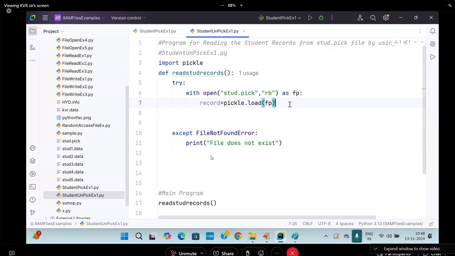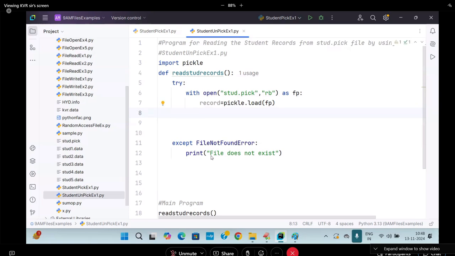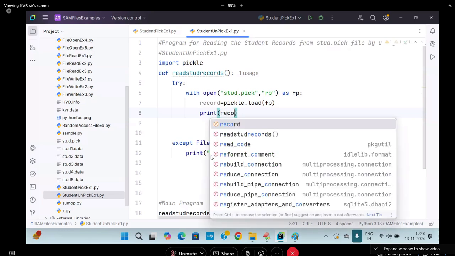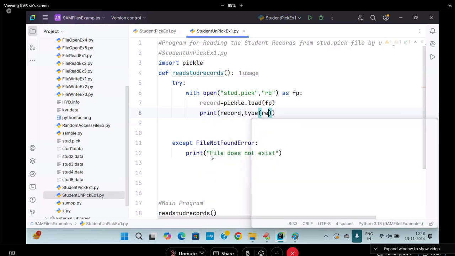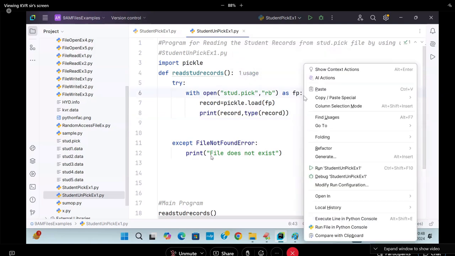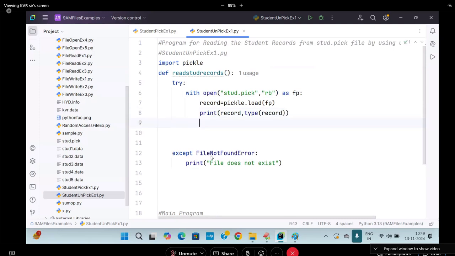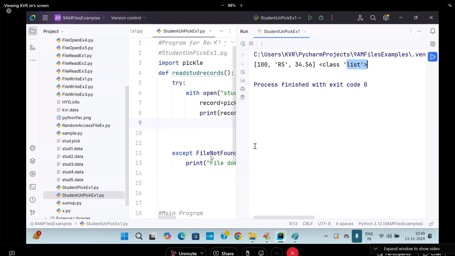Okay, be careful. Now what I'll do, I'll print that what data was pickled, list data. When I'm unpickling also, which type is coming? List type only coming. Print of type of record. You execute it. See students, see that. What is coming? Data coming or not? What type? How many records? 3 records.